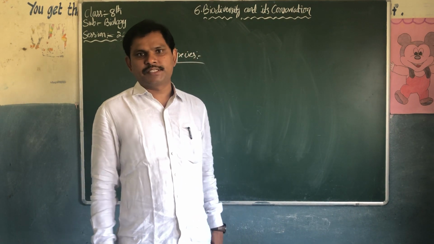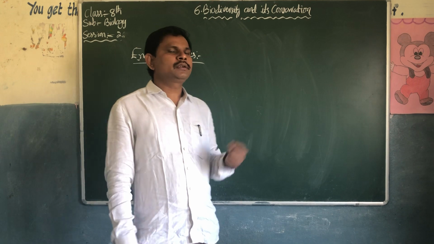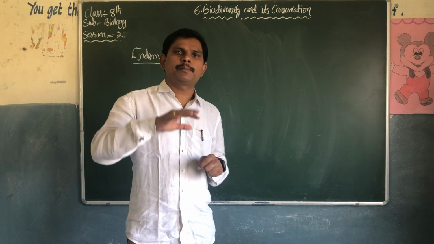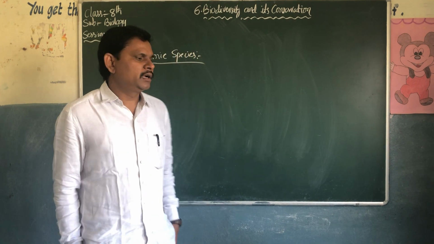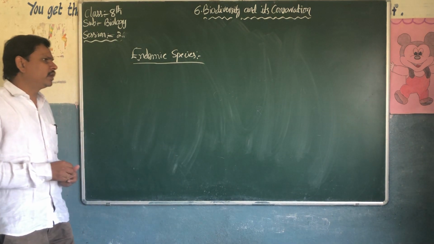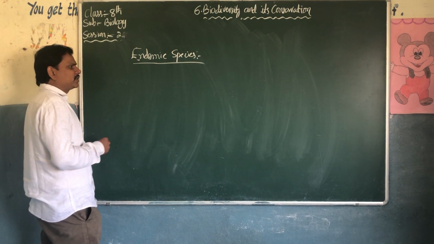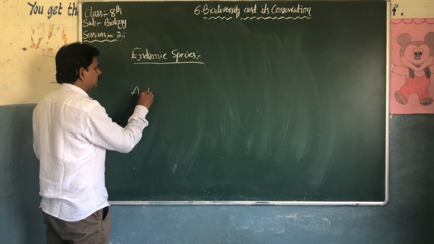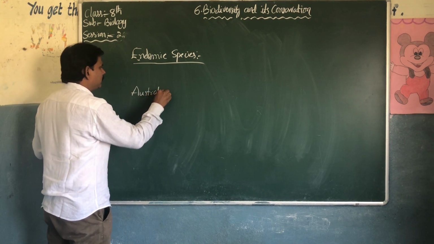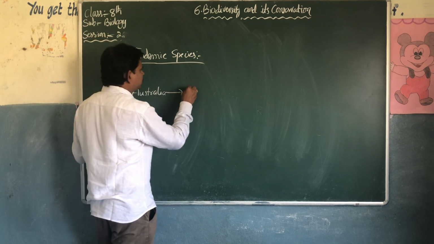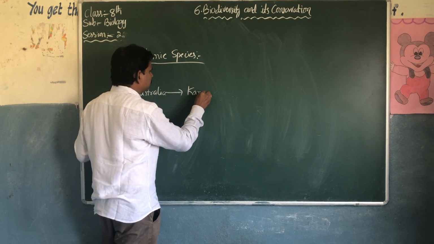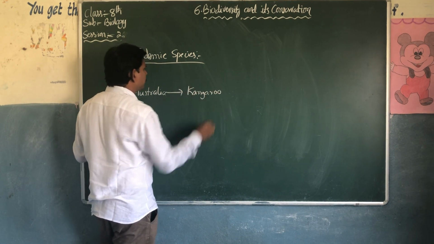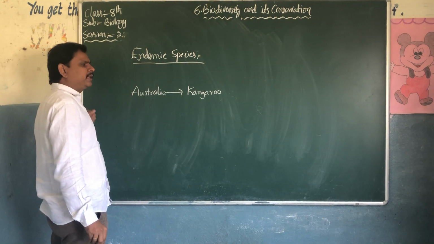Whether it is a plant or an animal, if it belongs to a particular region it is called an endemic species. For example, Australia's endemic species. What is the Australian endemic species? Kangaroo.